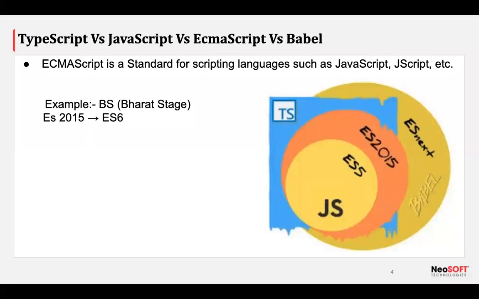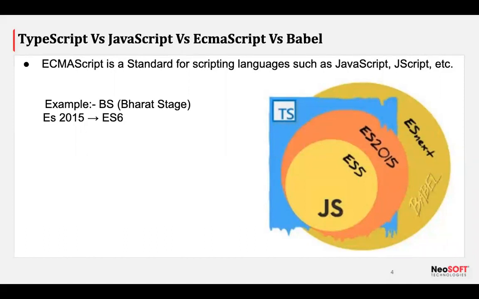Why? Because when we talk about ES 2017, that is ES8, JavaScript is more advanced in comparison to browsers. So now you can figure out there is a gap between the browser and JavaScript.